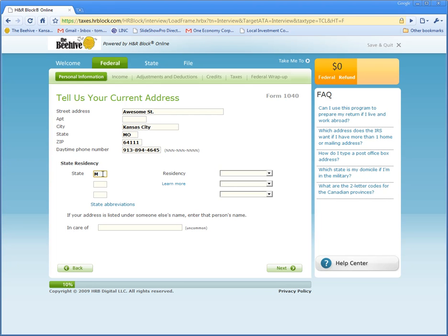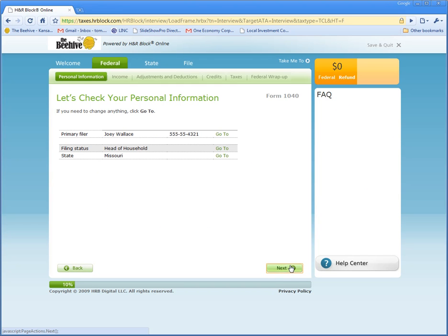So residency. This trips people up a little bit, but it's not too bad. So, pick the state you lived in, and then you can be a resident, a part-year resident, or a non-resident. So if you lived there the whole year, it's pretty easy. You're just a resident. Let's pretend that you lived in Missouri but worked in Kansas, and you didn't live in Kansas at all. Then you would apply to Kansas as a non-resident and Missouri as a resident. We aren't going to do that for Joey Wallace, though. We're just going to do resident of Missouri. And part-year resident is if you live there part of the year, so it's like over 2 months or so. And then move on. It just likes to check with you, make sure that everything's correct.